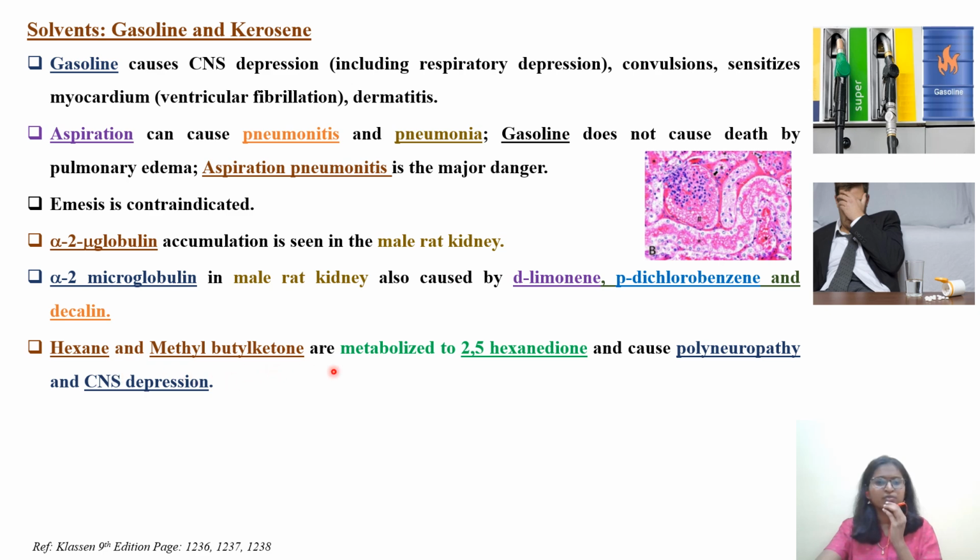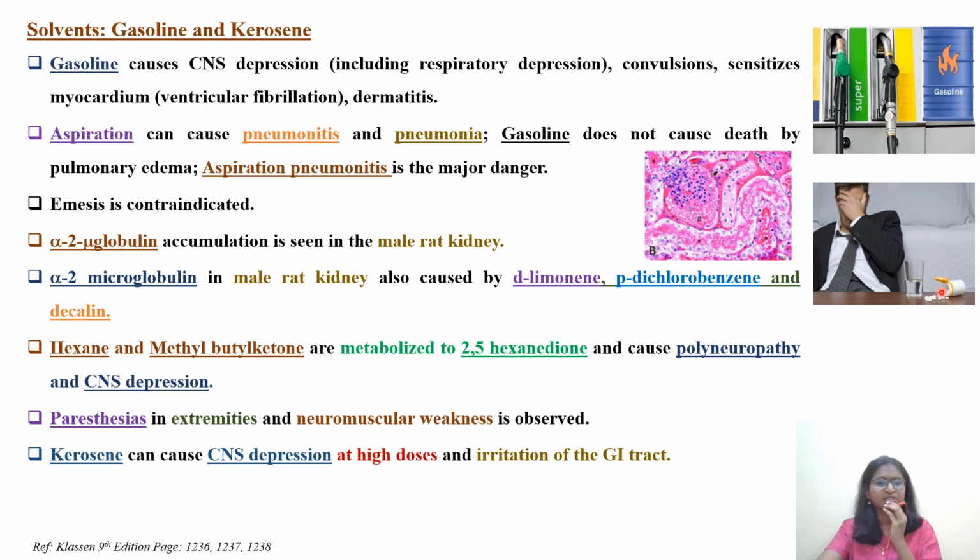Both these solvents are metabolized to 2,5-hexanedione, and this metabolite causes polyneuropathy and CNS depression. These things you have to remember, in case one of the options in your question mentions them. Paresthesia in the extremities and neuromuscular weakness are observed whenever there is exposure to these two solvents.